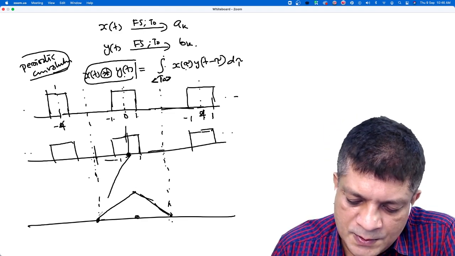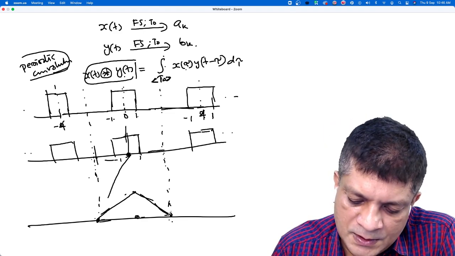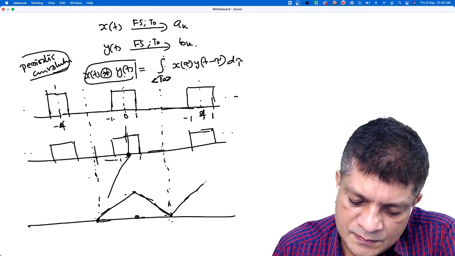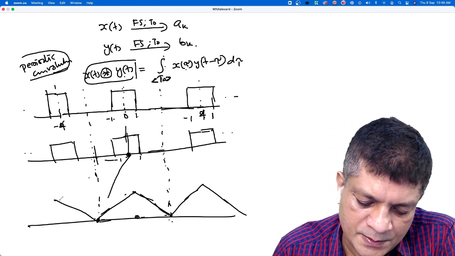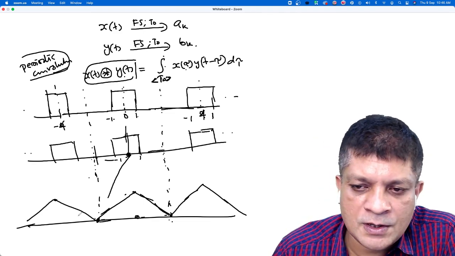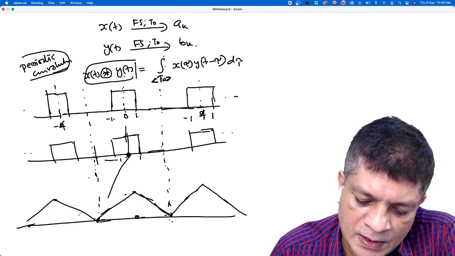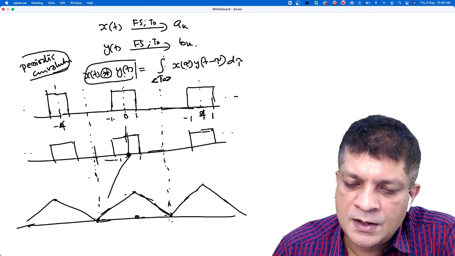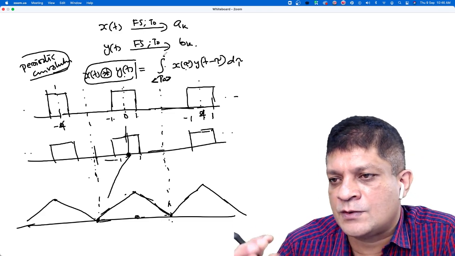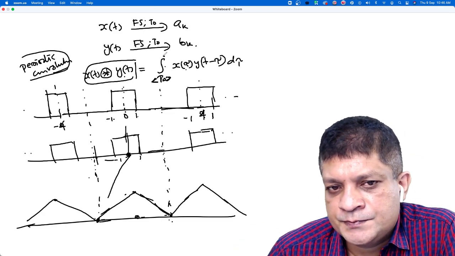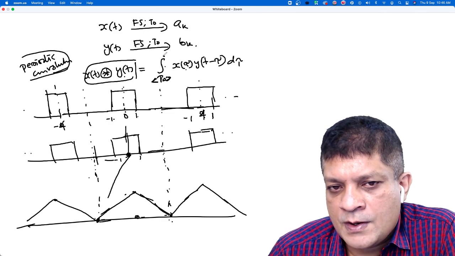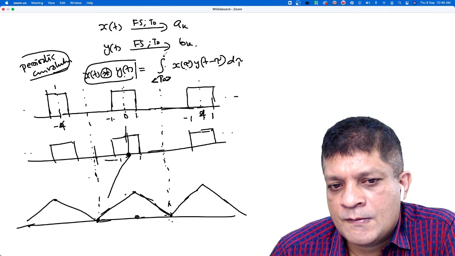So this is the periodic convolution for this one period we computed. Now, since it is a periodic signal, you don't need to compute it again. It is a repetition. So for periodic convolution, you need to find the value for only one period. And remember that integration is not from minus infinity to infinity. It is integration over one period. Okay. Any question regarding this?